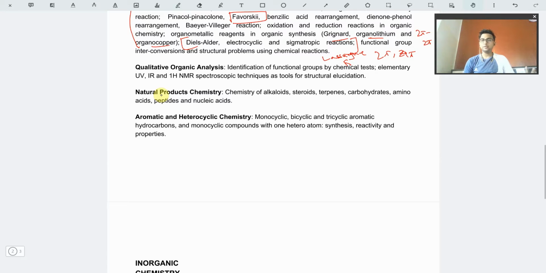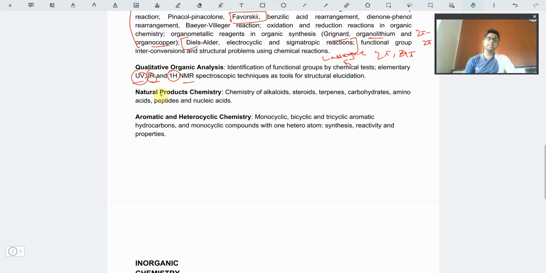But the main thing from where questions arise are elementary UV, IR, and NMR. And NMR, just 1H NMR, no C13 NMR, no F19 NMR, no fluorine, no carbon, just hydrogen, proton NMR. So these three would be coming. UV is a kind of easy part because it just involves conjugation and the value of lambda max to give color and those kinds of stuff. IR is quite important and quite tricky to understand, because the graph obtained from the IR plot is very congested, and many values are there.